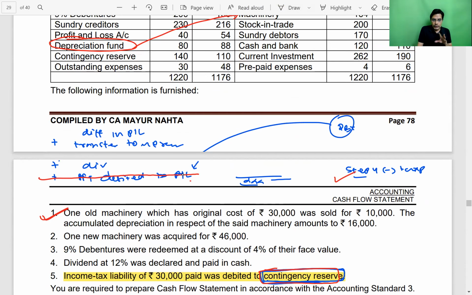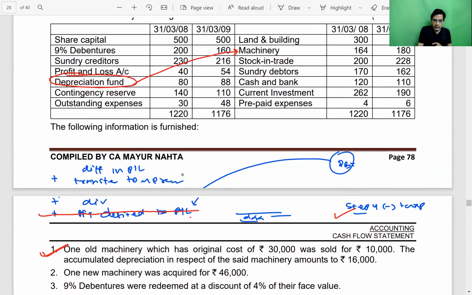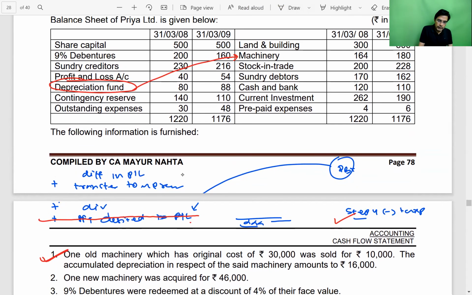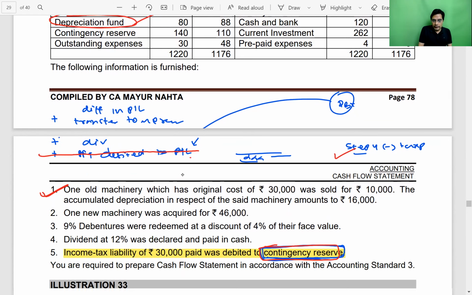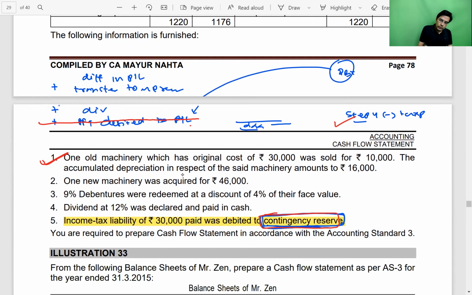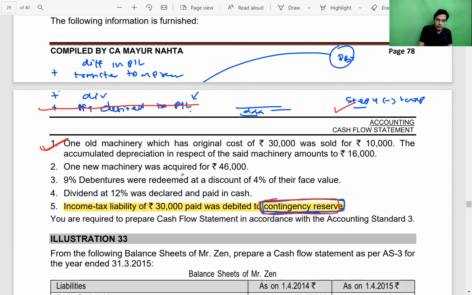That was the only thing important in this question to be discussed, and nothing else. Since they have not given the provision for tax account, the income tax debited to contingency reserve is what is paid also during the current year.